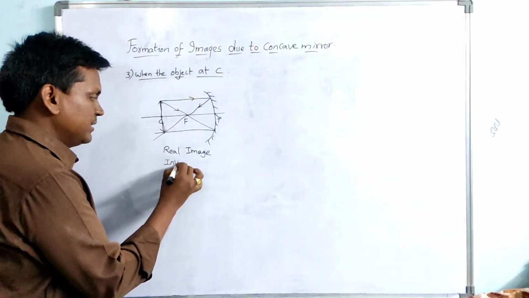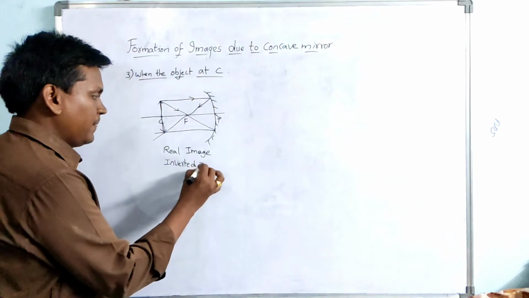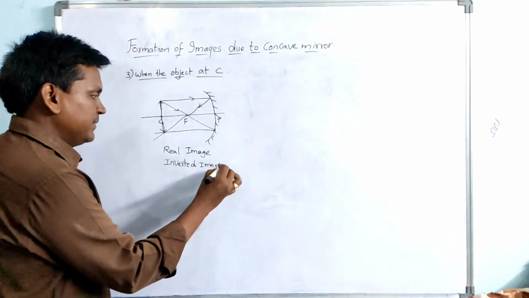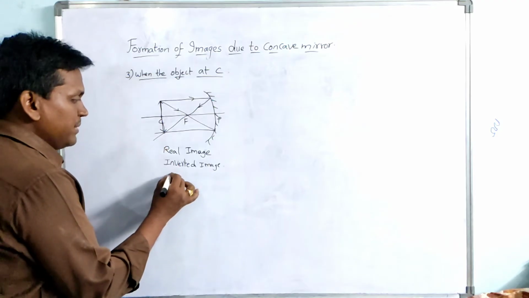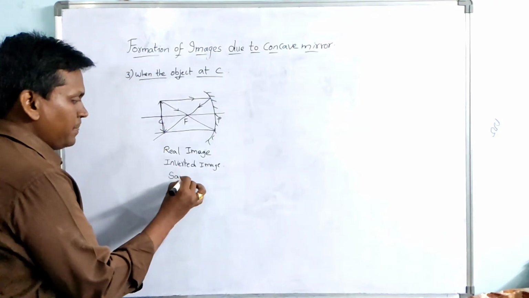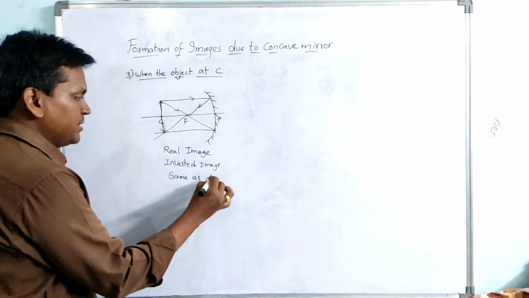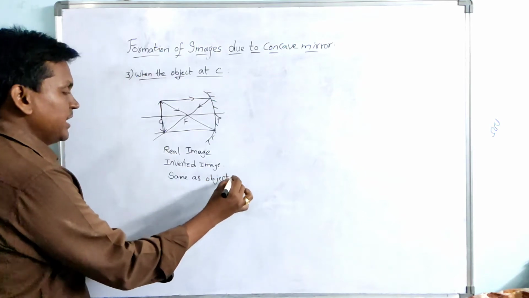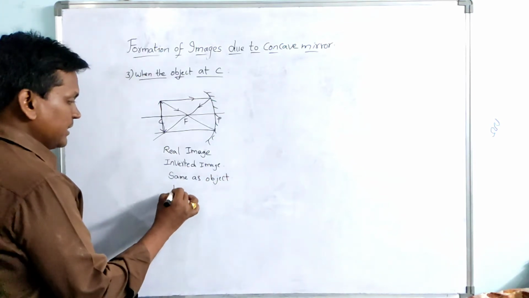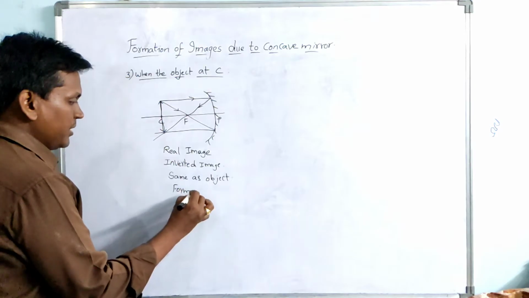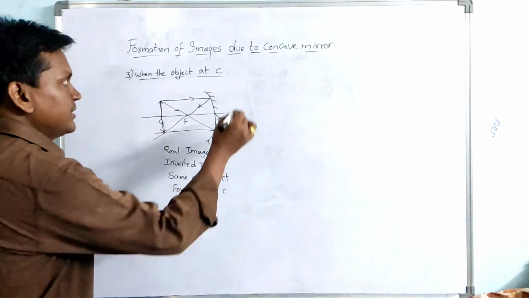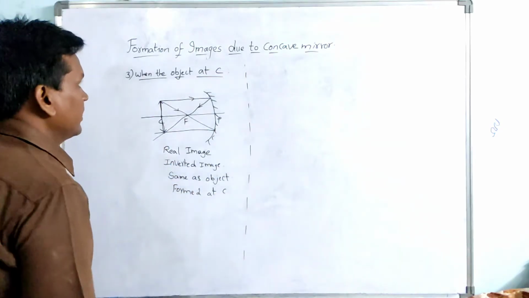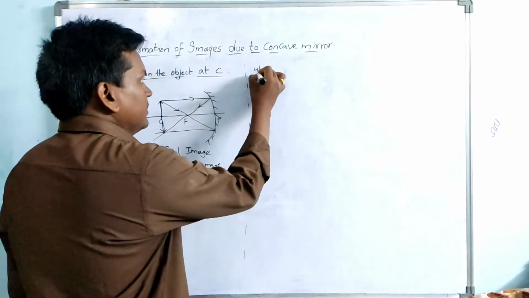and it is inverted image. And see here, the image size is same as object. Image size is same as object, and it is formed at, where it is formed? Formed at C. The image is formed at C. And now let us see the fourth case.